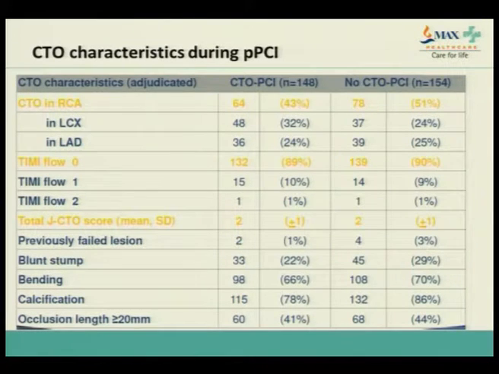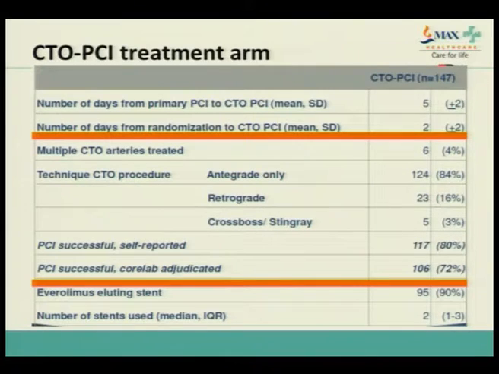And then this was the TIMI grade flow in these patients. Around 40 patients had an occlusion length of more than 20 millimeters. This was an important observation. Around 6% of cases had multi-vessel CTOs treated, and most of the patients had an antegrade approach in the PCI.